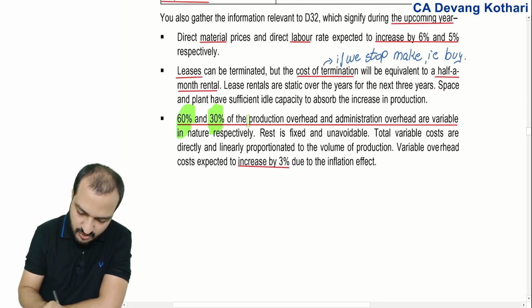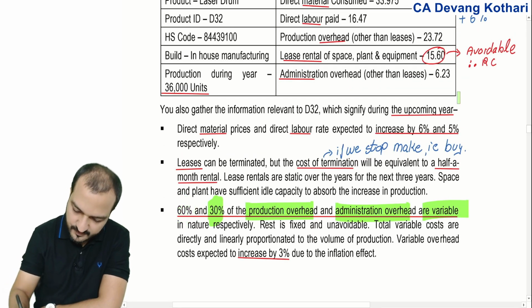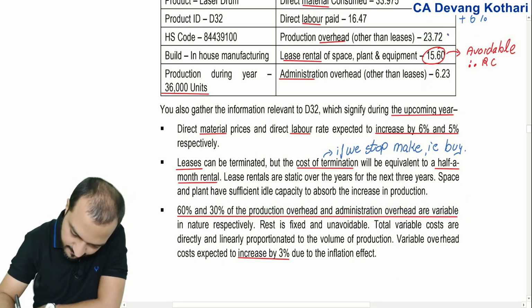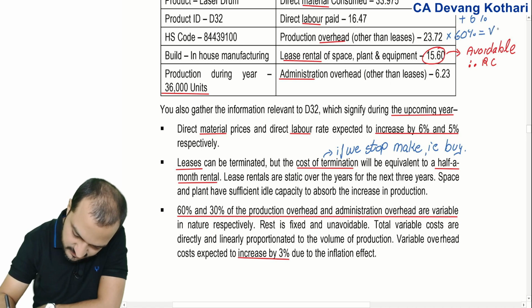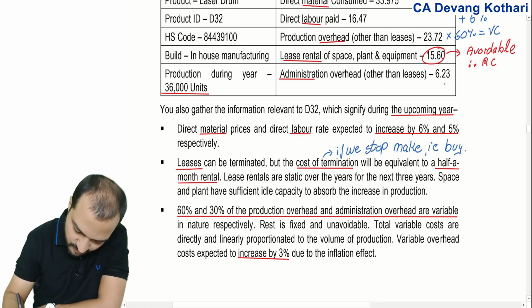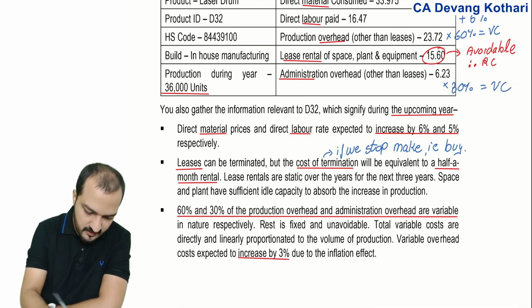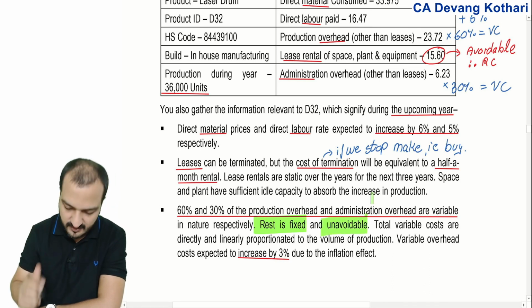60% of production overheads and 30% of admin overheads are variable in nature. So production overheads into 60% is variable cost, and admin overheads into 30% is variable cost. Pretty simple. The rest is fixed and unavoidable, unavoidable meaning not relevant.